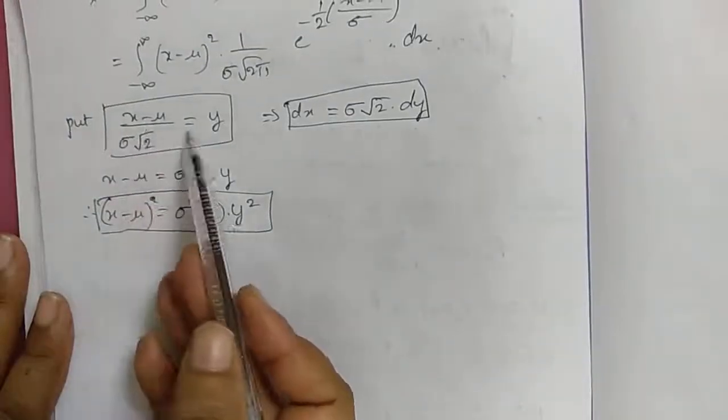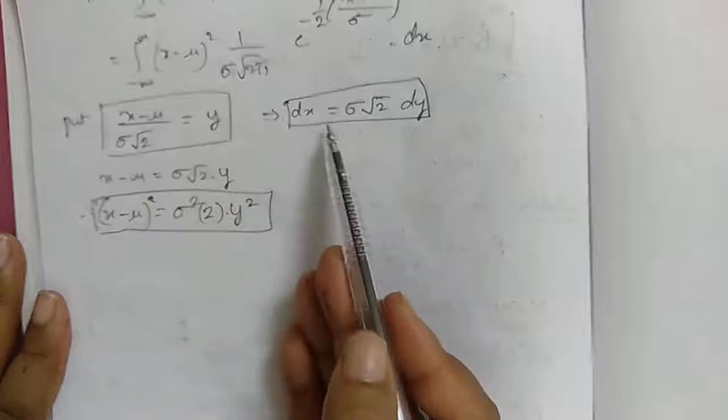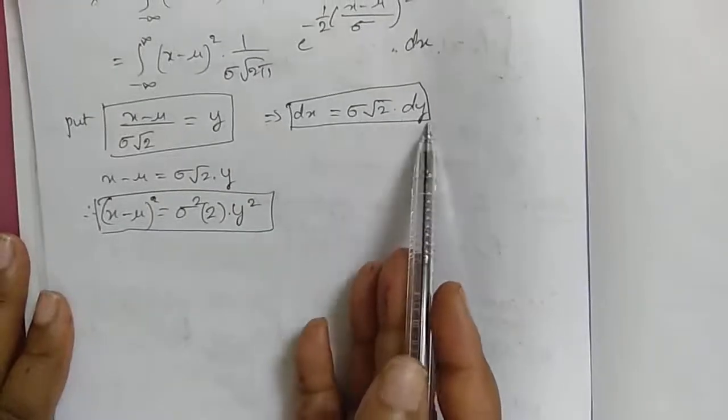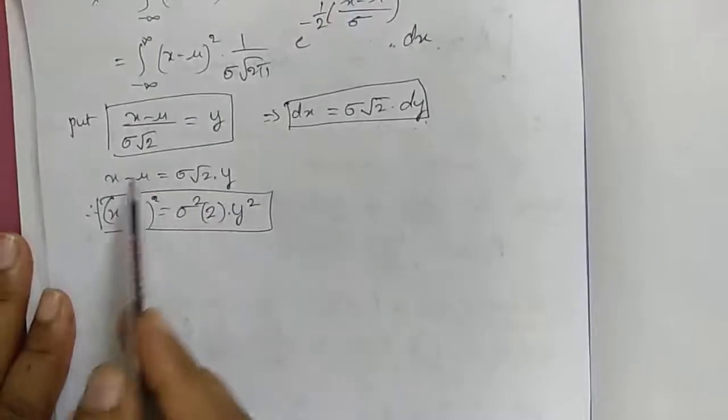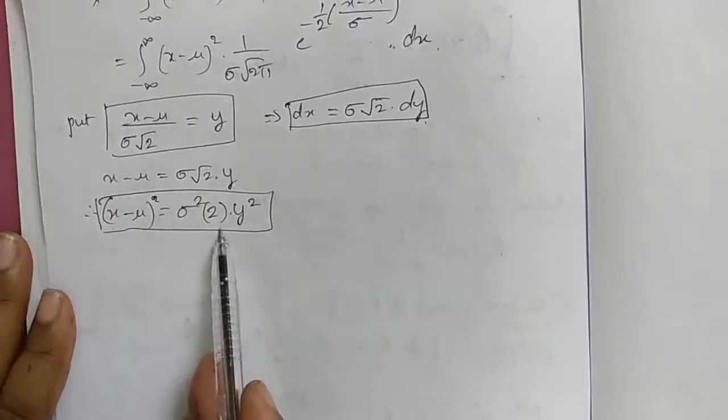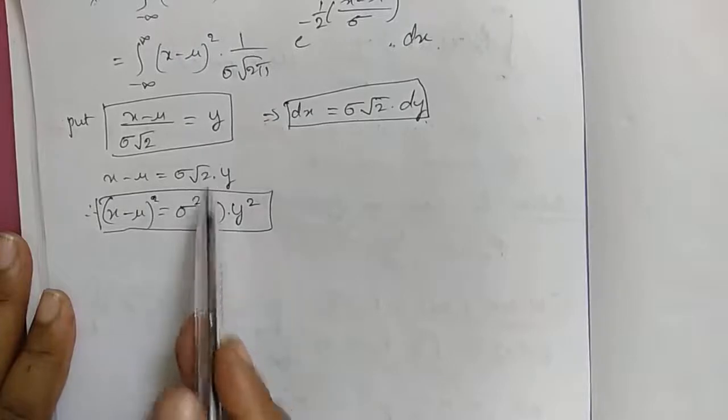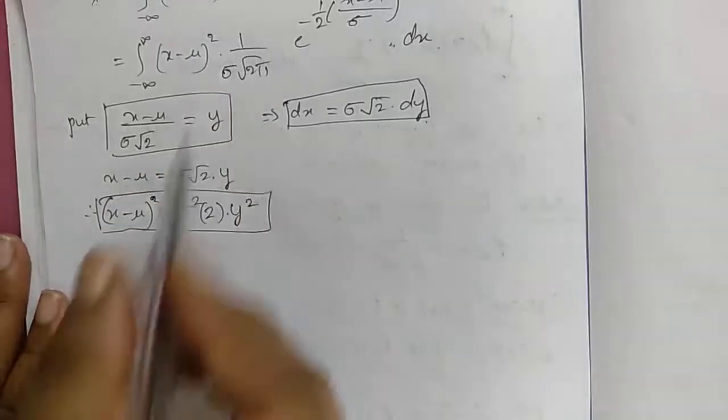Now put x minus mu divided by sigma root 2 as y. Your dx will be sigma root 2 into dy. So x minus mu is equal to sigma into root 2 into y. Take the square: x minus mu whole square equals sigma square into root 2 square, which is 2, into y square. Substitute in the above equation.